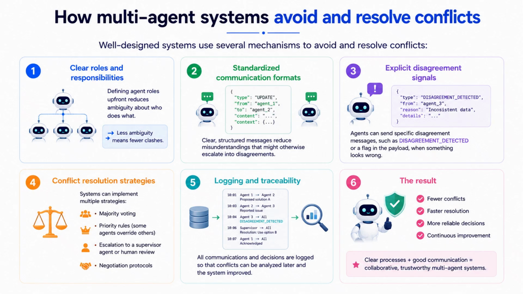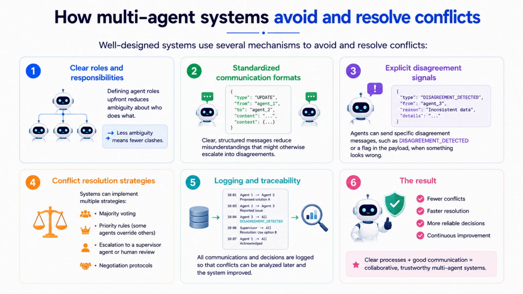Clear roles and responsibilities: defining agent roles upfront reduces ambiguity about who does what. Less ambiguity means fewer clashes. Standardized communication formats: clear structured messages reduce misunderstandings that might otherwise escalate into disagreements. Explicit disagreement signals: agents can send a specific disagreement message such as "disagreement detected" or a flag in the payload when something looks wrong. Conflict resolution strategies.